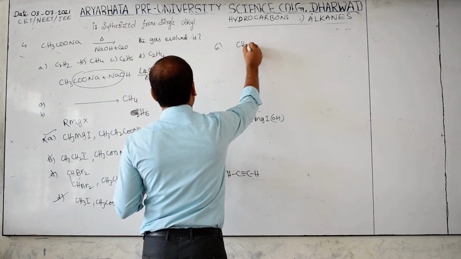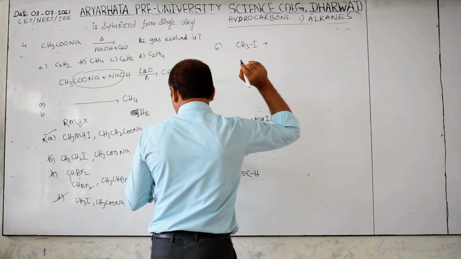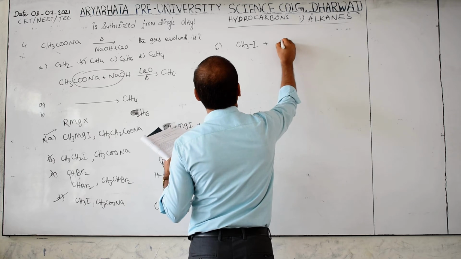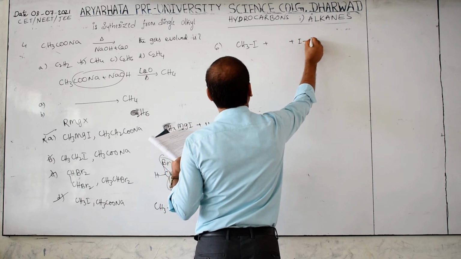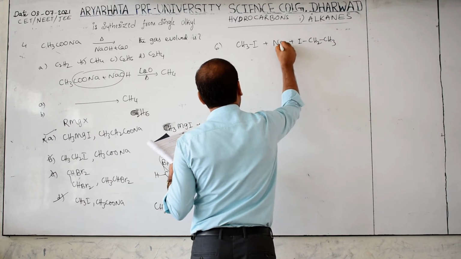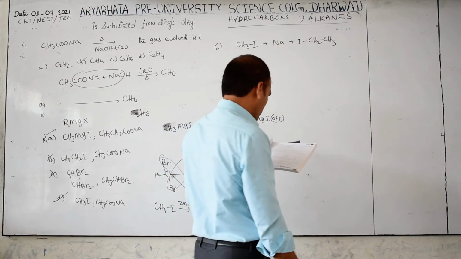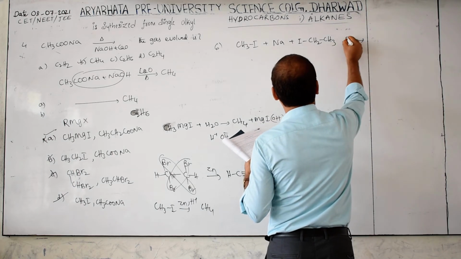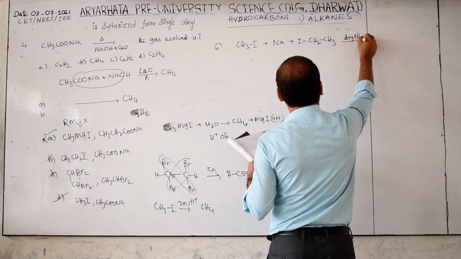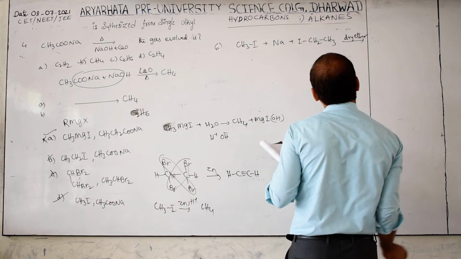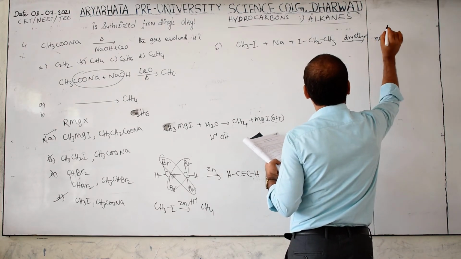This is methyl iodide, and a mixture with ethyl iodide, which is CH2CH3. The Wurtz reaction compulsorily needs sodium, with dry ether. Which product will not be formed?